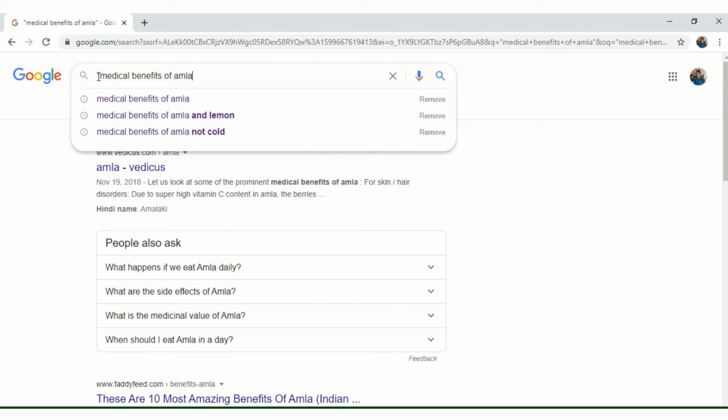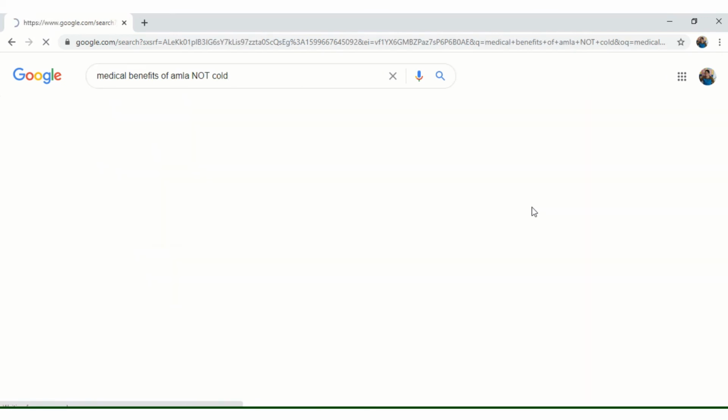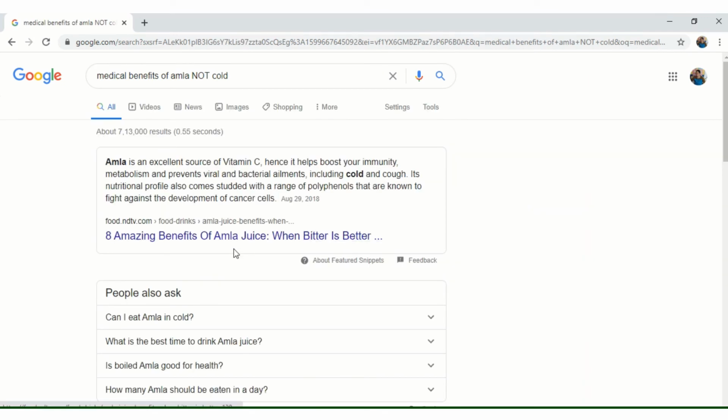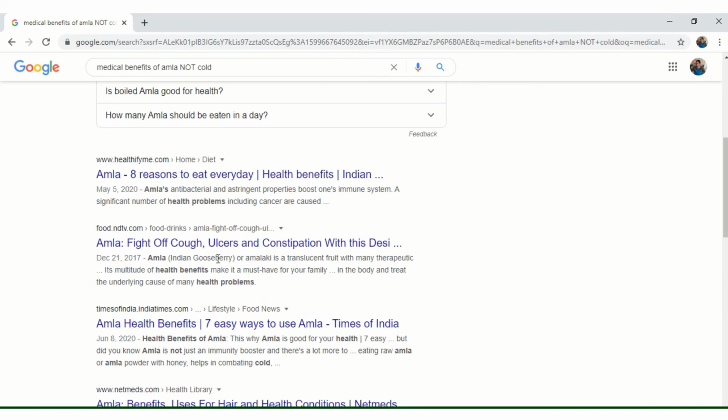To search for information medical benefits of Amla not related to cold, then the Boolean operator not should be typed followed by cold. Then the result page contains information about medical benefits of Amla but excluding the word cold.